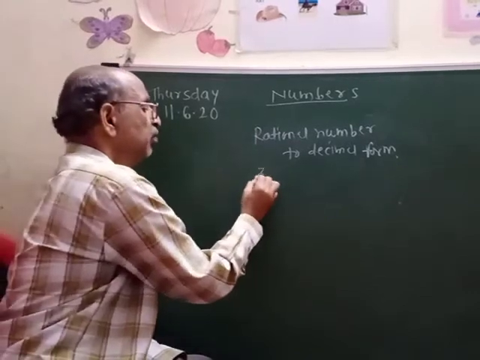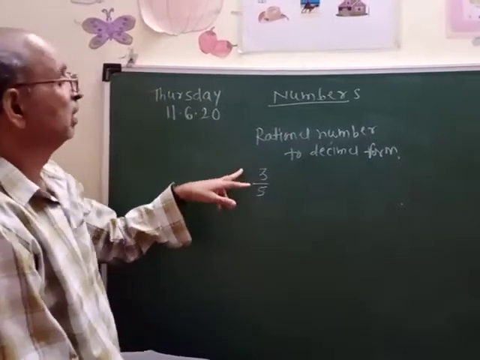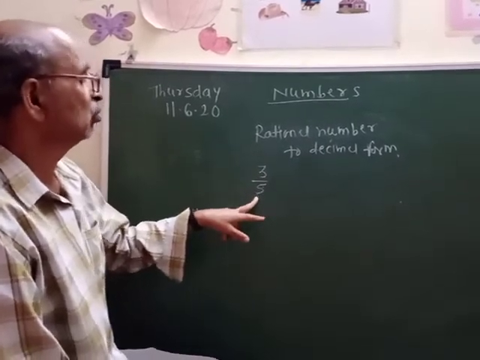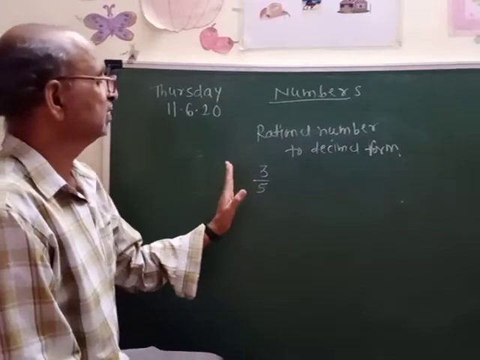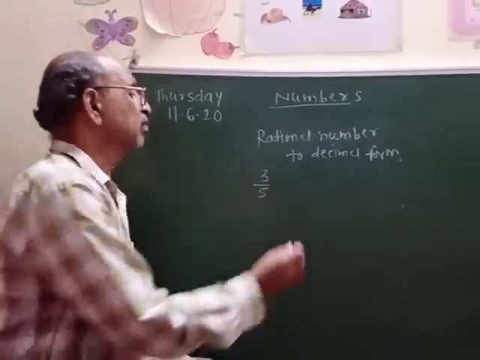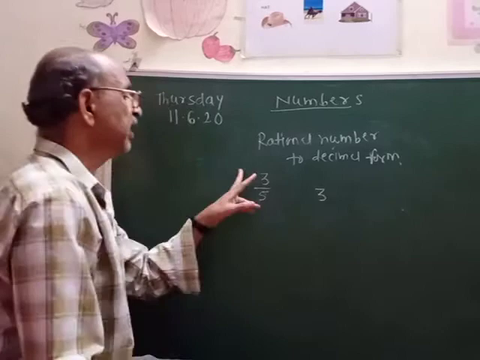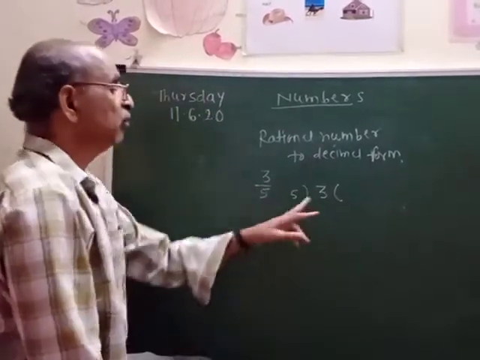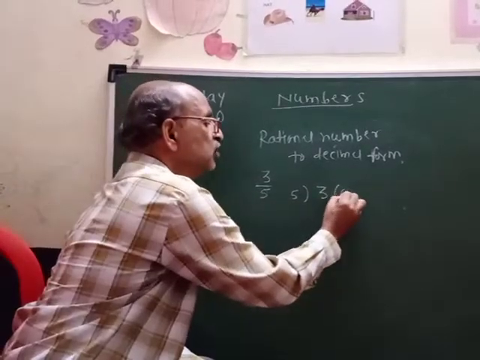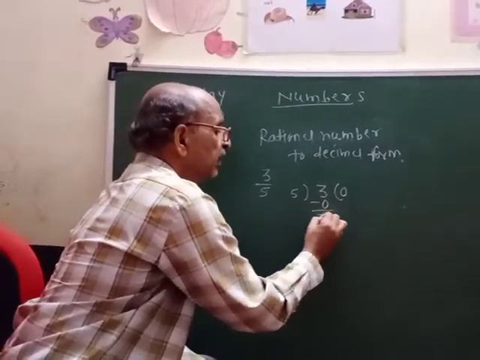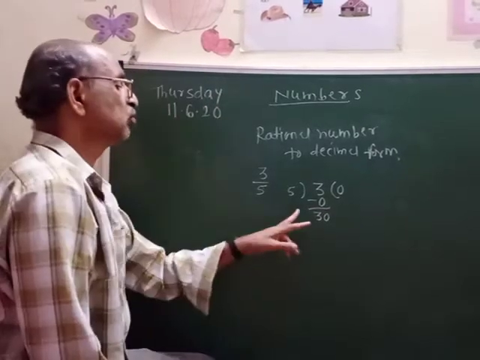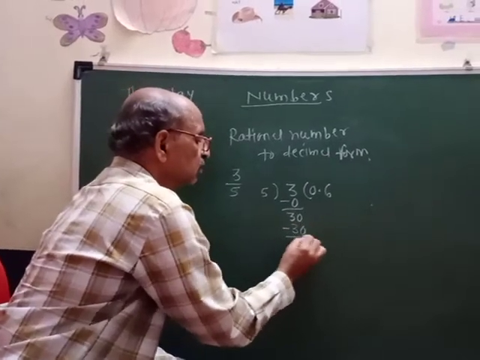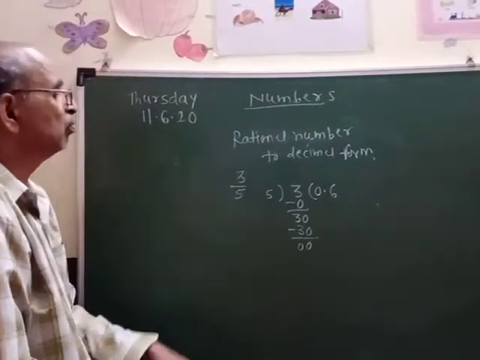Suppose we are given 3 upon 5. This is a rational number because we can write it in the form of p upon q and q is not equal to 0. Now we have to convert this rational number into decimal form. So we will divide the numerator 3 by the denominator 5. We cannot divide 3 by 5, so the first quotient is 0. Then we take a new 0, so we give the decimal point. 5 sixes are 30, so the answer comes 0.6.